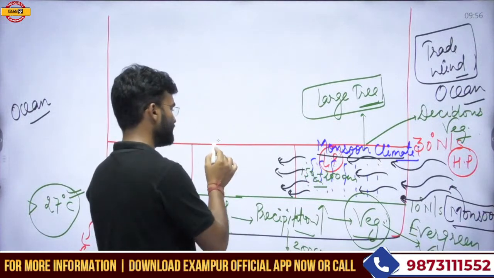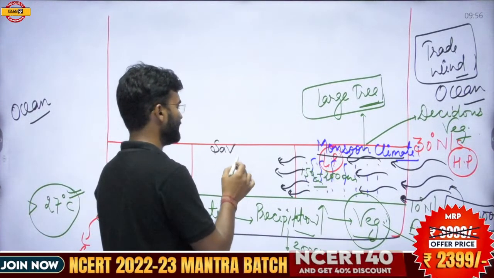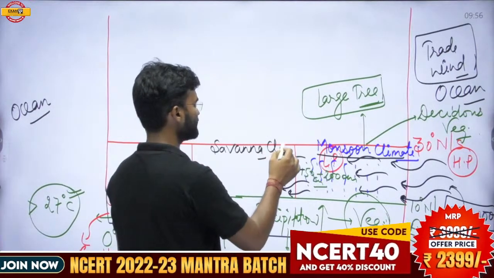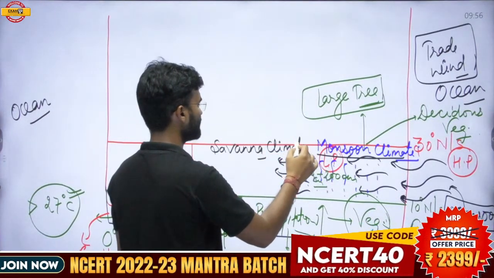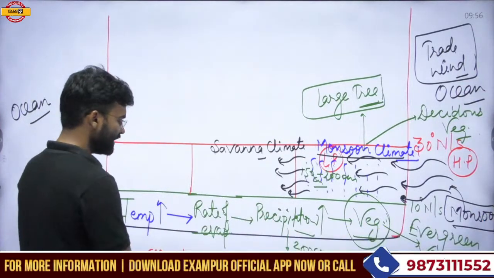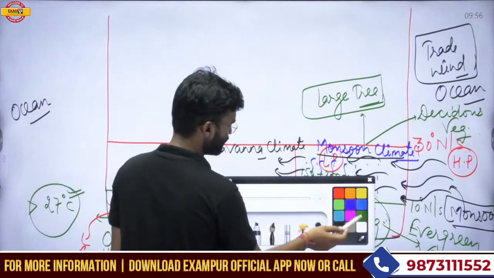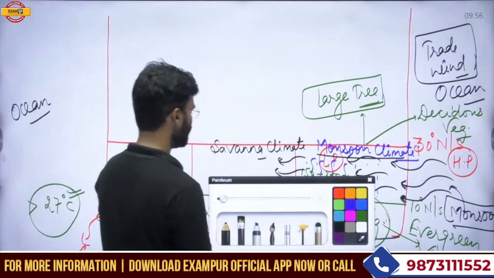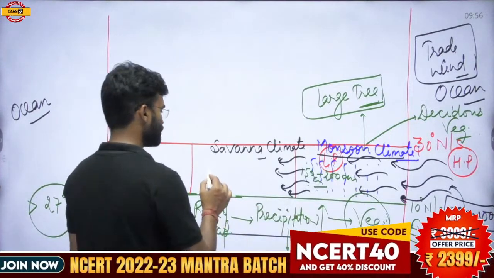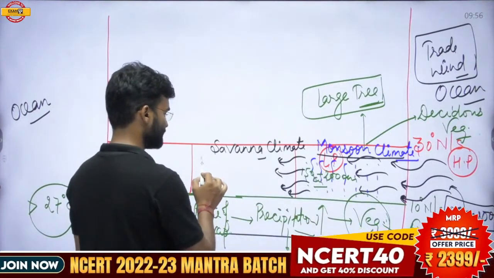So this zone is specifically seen in the savanna zone, and that is why it gets the name of the savanna climatic zone. In the savanna climatic zone, when the monsoon wind reaches, the amount of precipitation is relatively less than in the monsoon climatic zone. So the amount of precipitation is less.